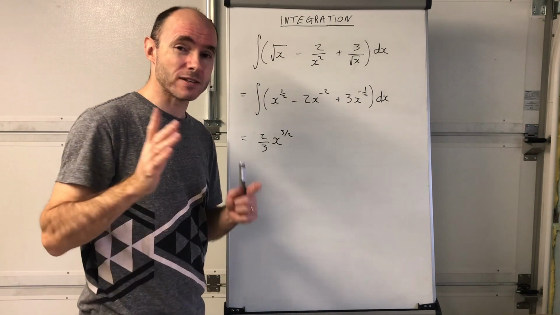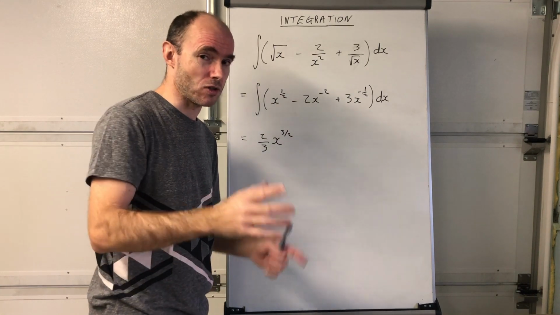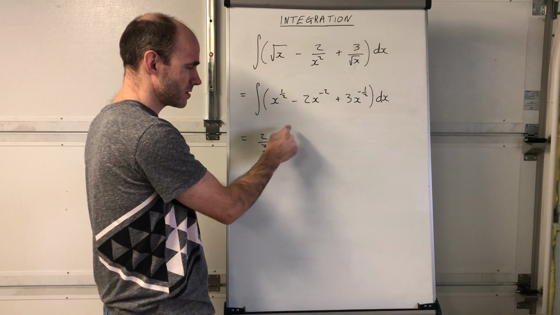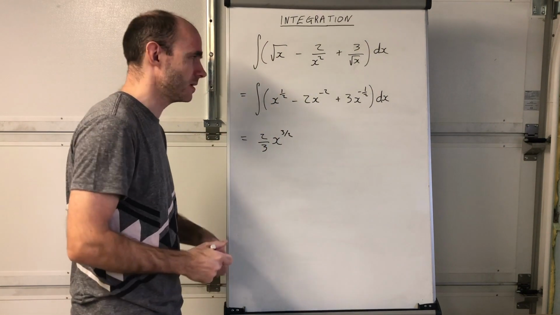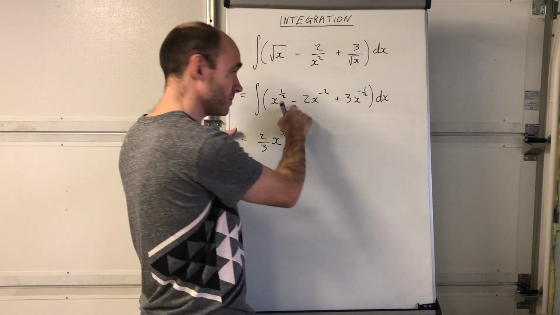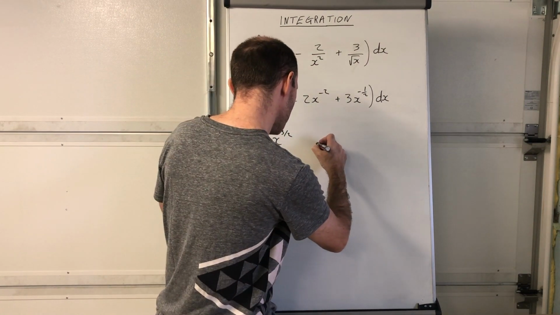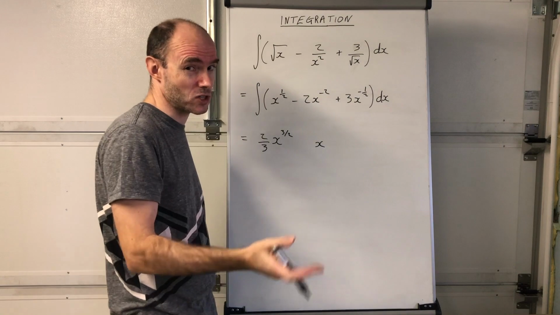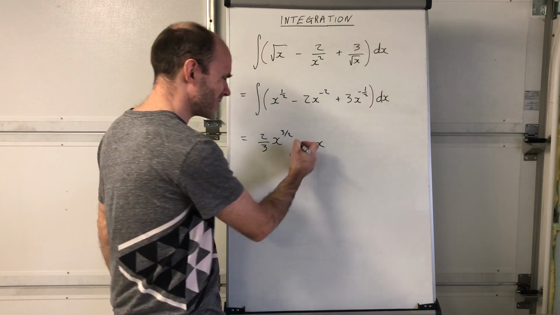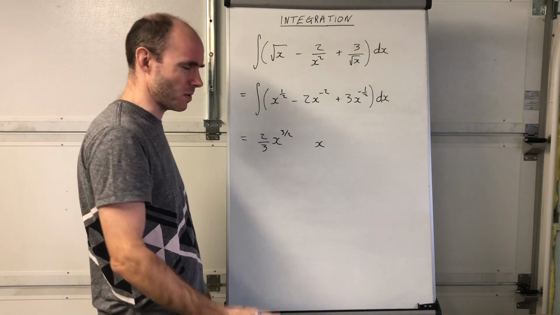Remember, as a check, differentiate it. Check you got the right answer. 3/2 times 2/3. Yes, that's right. X to the power of 1/2. That's it. Right, this one here. I'm not going to put in the symbol, whether it's positive or negative. I'm just going to focus on the power, because sometimes it changes, sometimes it becomes positive, sometimes it remains negative. I don't just fill something in and have to change it, is what I'm saying.